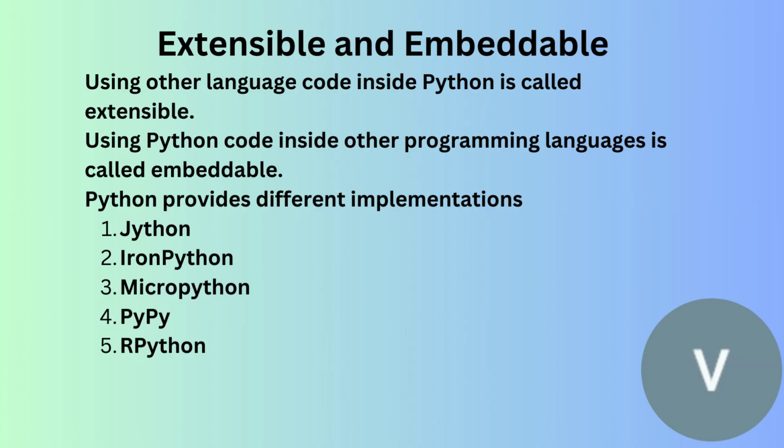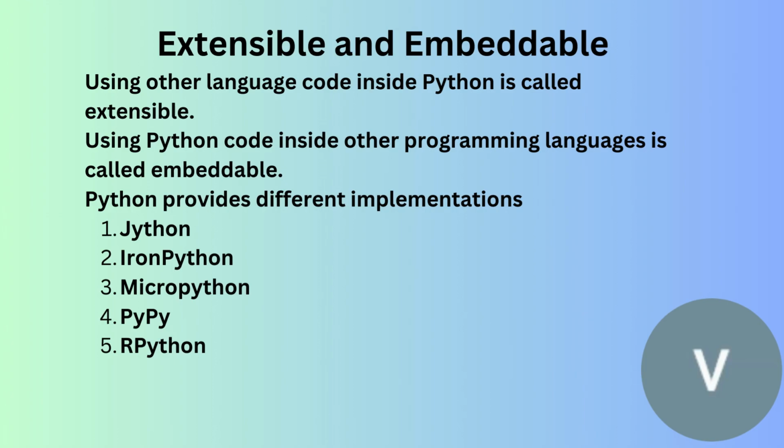Python provides different implementations. JPython, this is related to Java. IronPython, this is related to C Sharp or .NET. MicroPython, this is related to embedded systems, like microcontrollers. PyPy is also one of the implementations.